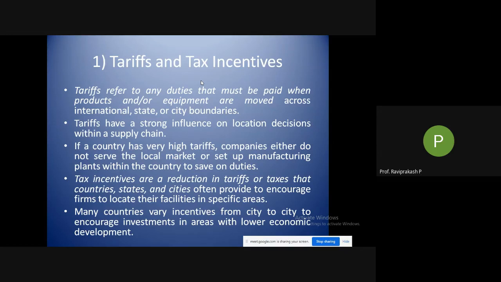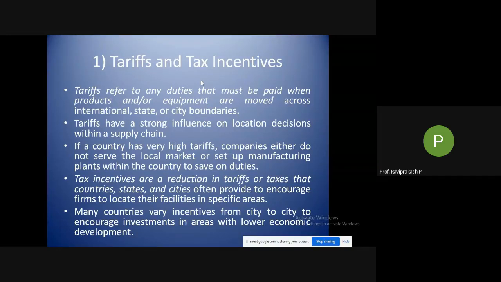As your taxes increase, your product cost also increases. So it is not possible to produce a cheaper product of the same quality. If a country has very high tariffs, companies either do not serve the local market or set up manufacturing plants within the country to save the duties. That is what I told you.